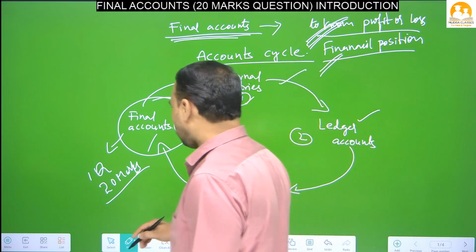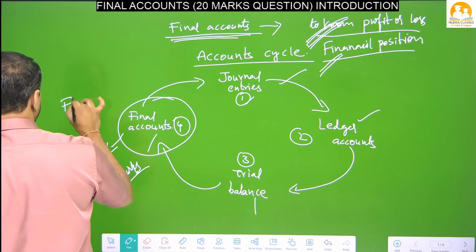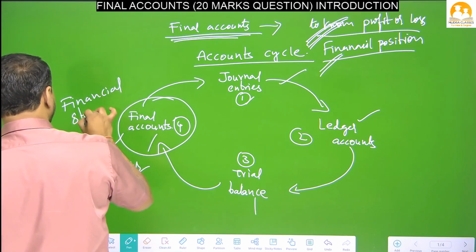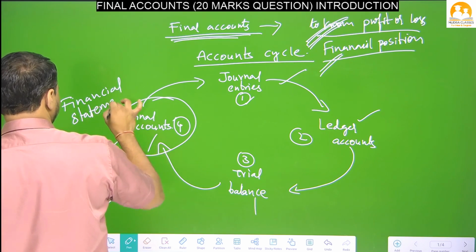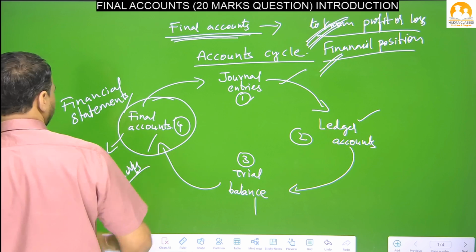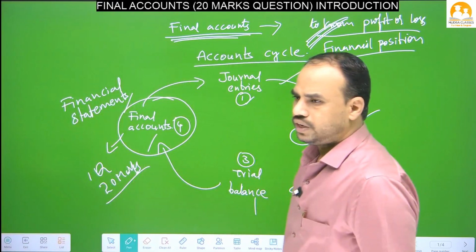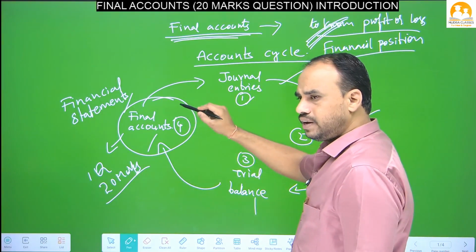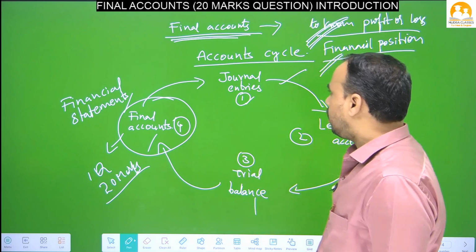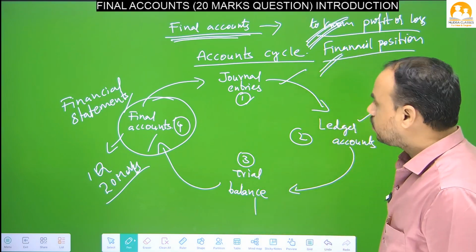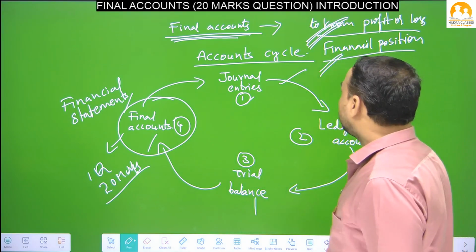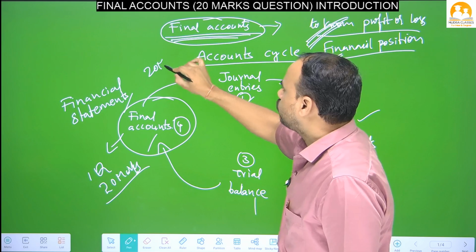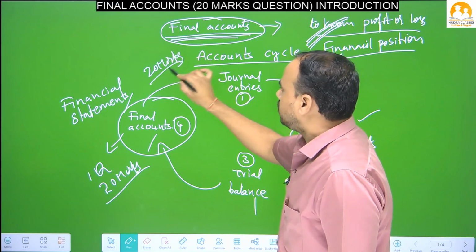These final accounts are also called financial statements. These final accounts are also called what? Financial statements. So this is the fourth step, the last step in accounting. So what are final accounts? Compulsory, you are going to get one question for how many marks? 20 marks.